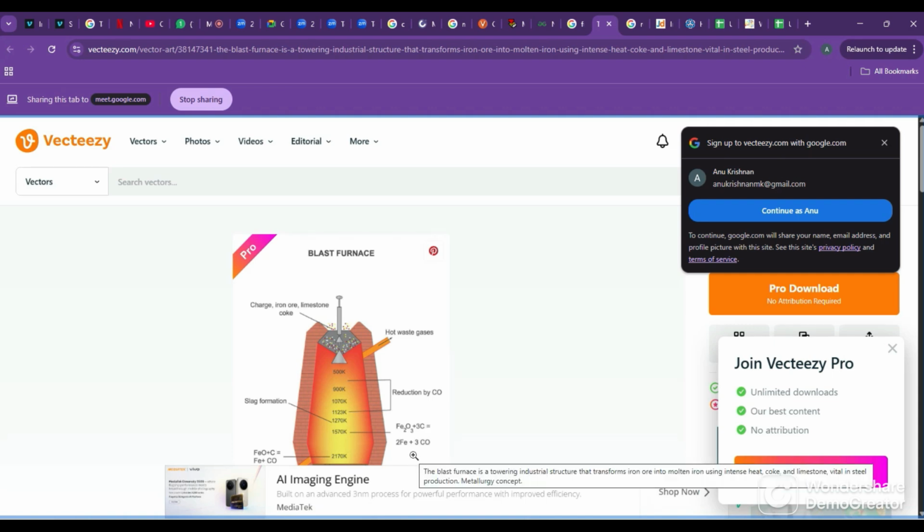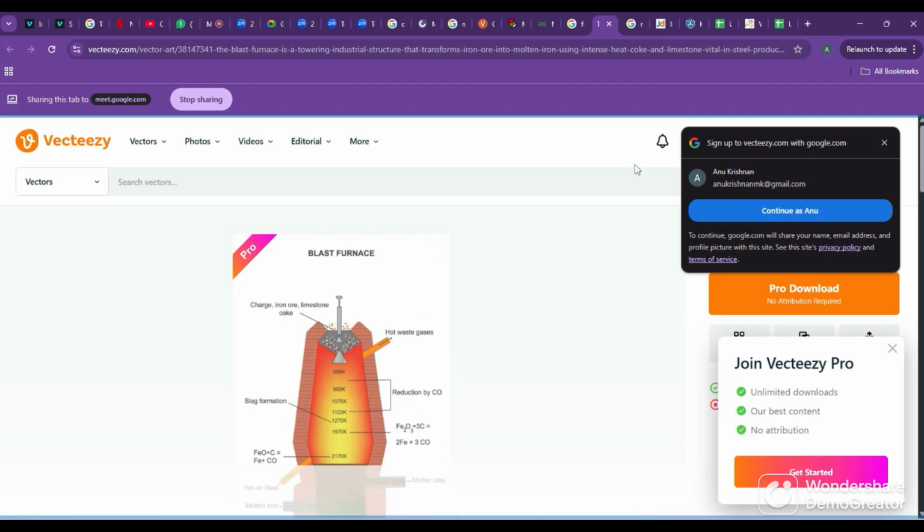It happens in two steps. First, carbon from the coke reacts with oxygen and they form carbon monoxide. That CO will react with Fe2O3 and become Fe, and CO2 will form. That CO2 will be expelled from here, it will go out.